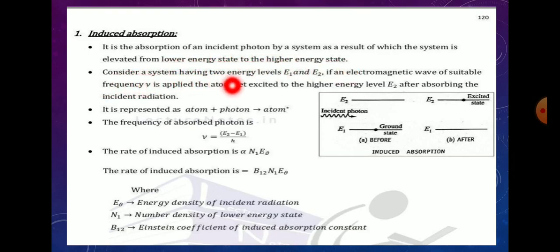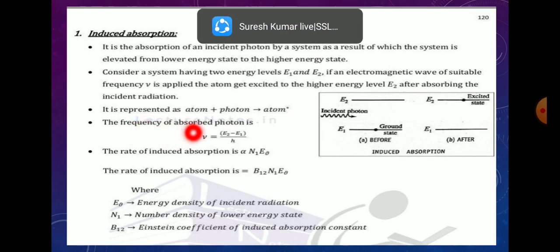Consider a system having two energy levels, E1 and E2. If an electromagnetic wave of suitable frequency nu is applied, the atom gets excited to energy level E2 and absorbs the energy of the incident radiation. It is represented as atom plus photon gives atom star. Here atom star means the atom is in an excited state.